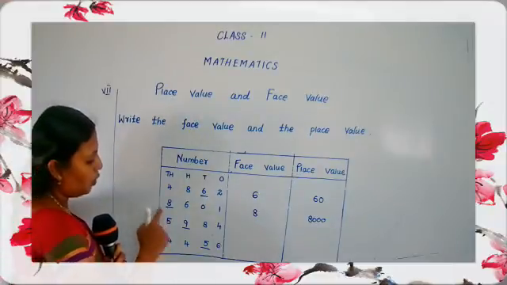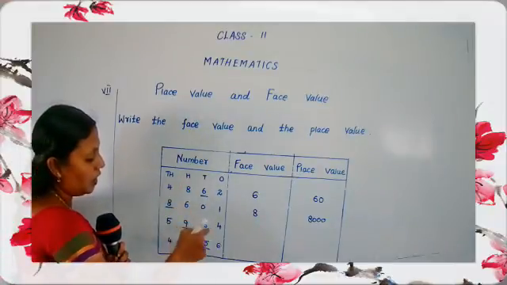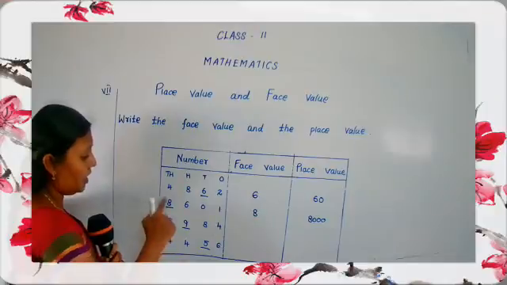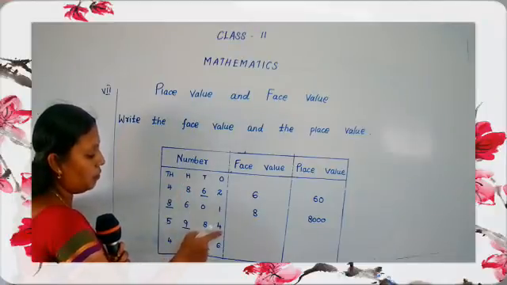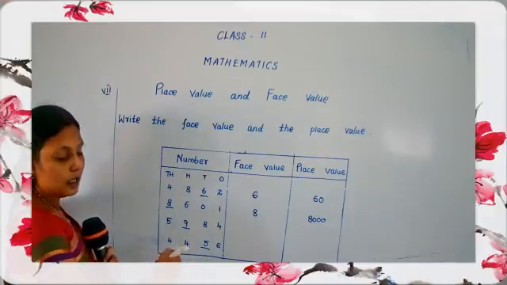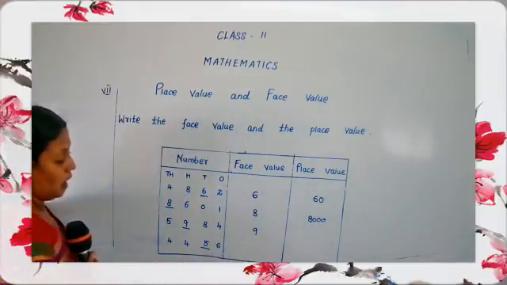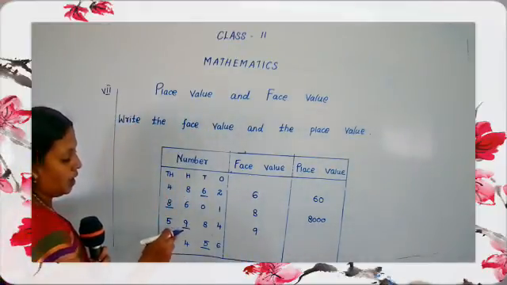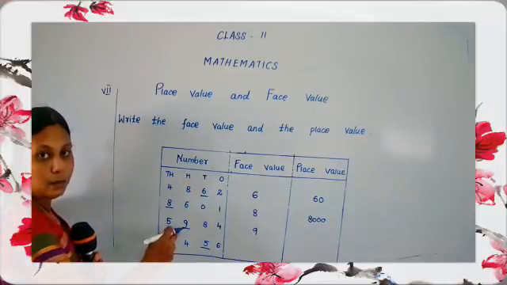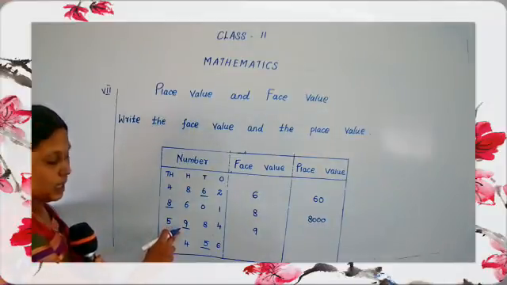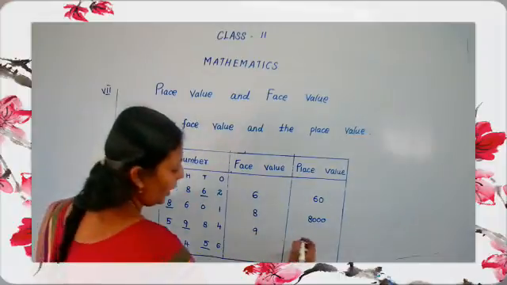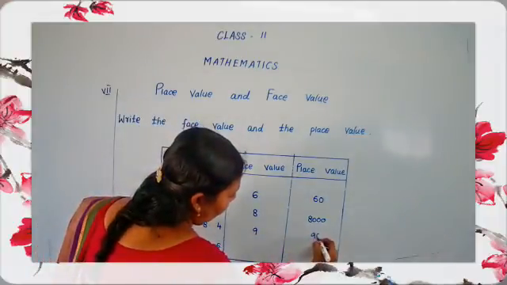Next, 5984. Which number is underlined here? 9. Is that right, children? Yes, 9. Now we have to multiply by 100. 9 is in which place? 100 place. So we have to multiply by 100. 900.